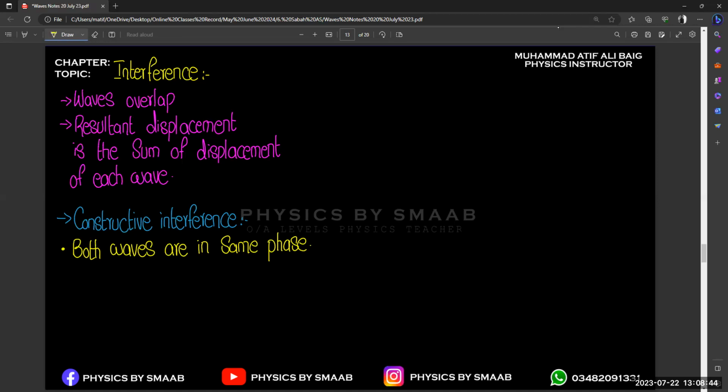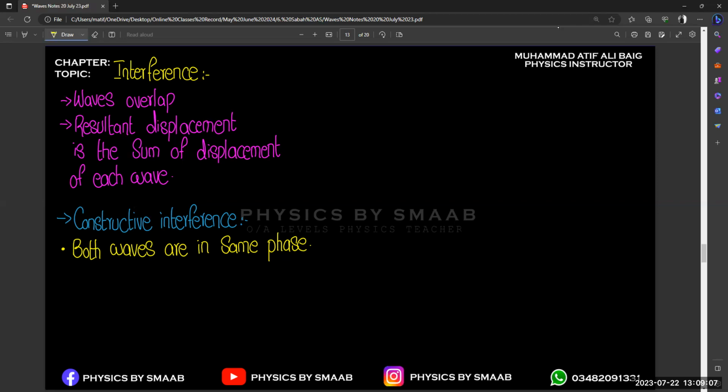If crest combines with crest, there will be constructive interference, and if opposite components combine, there will be destructive interference. But there is another concept: if both waves are in the same phase, there will be constructive interference. So what is the meaning of phase?